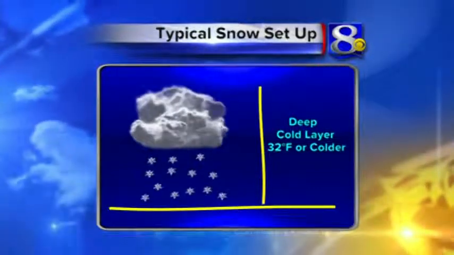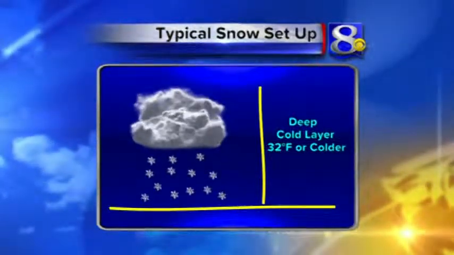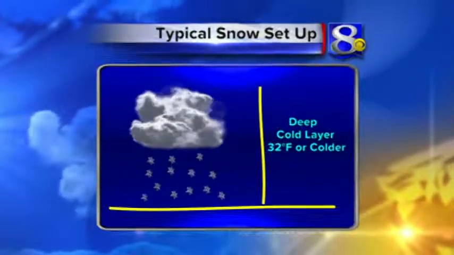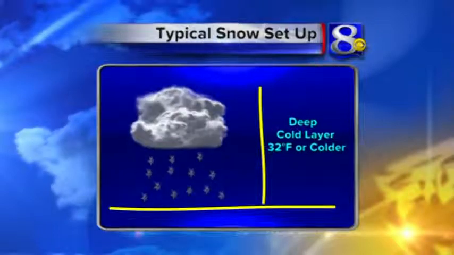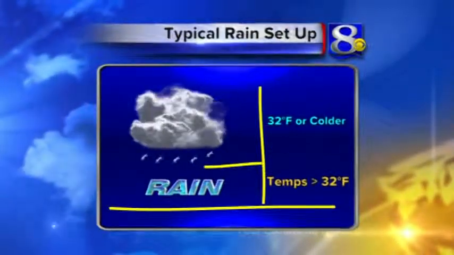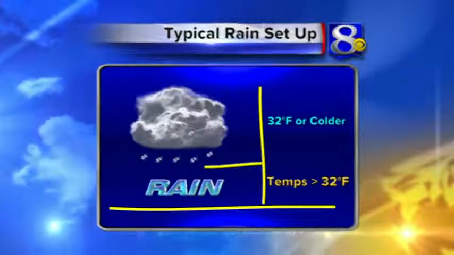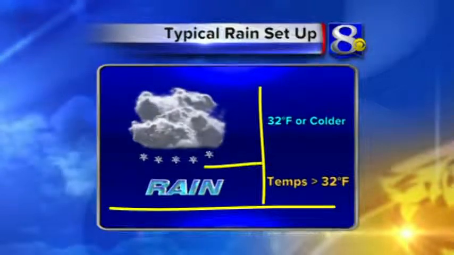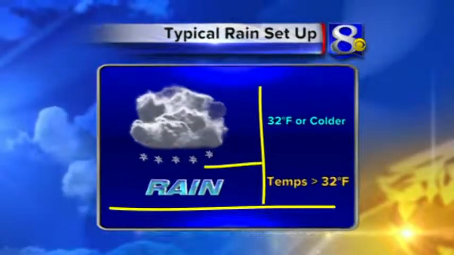You've got a deep layer of cold air, temperatures 32 degrees or colder. The precipitation just remains frozen and crystallized, can't melt at all. One setup for rain is that it begins as snow, then it hits a layer of air that is warmer than 32 degrees, warmer than freezing. It melts into rain, and then we see it as rain as it hits the ground.